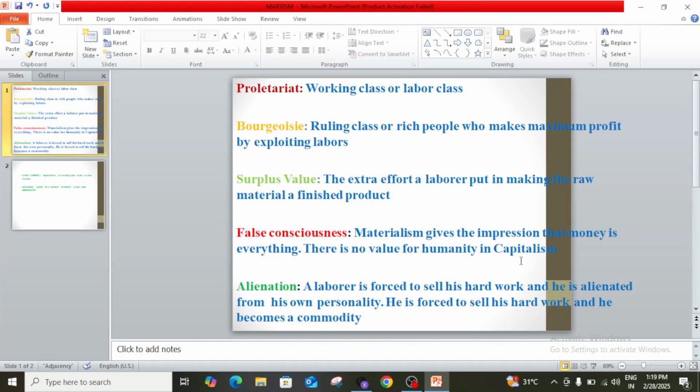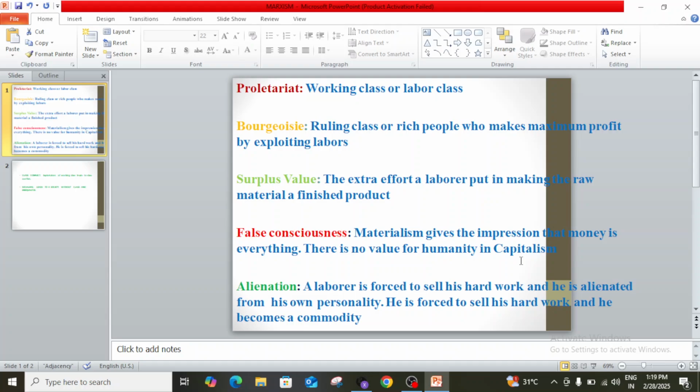The laborer and all the other people are given the impression that money is everything. There is no value for humanity in a capitalist society. This false belief is called false consciousness.